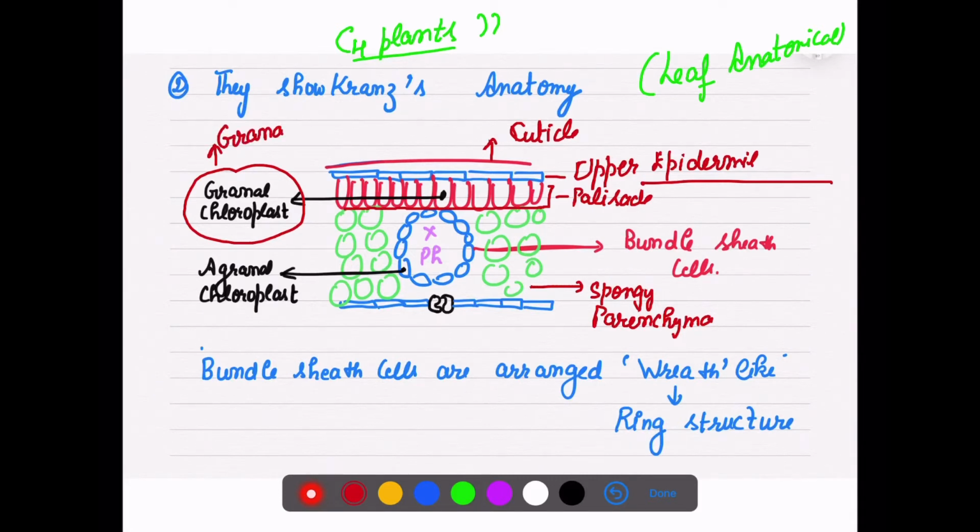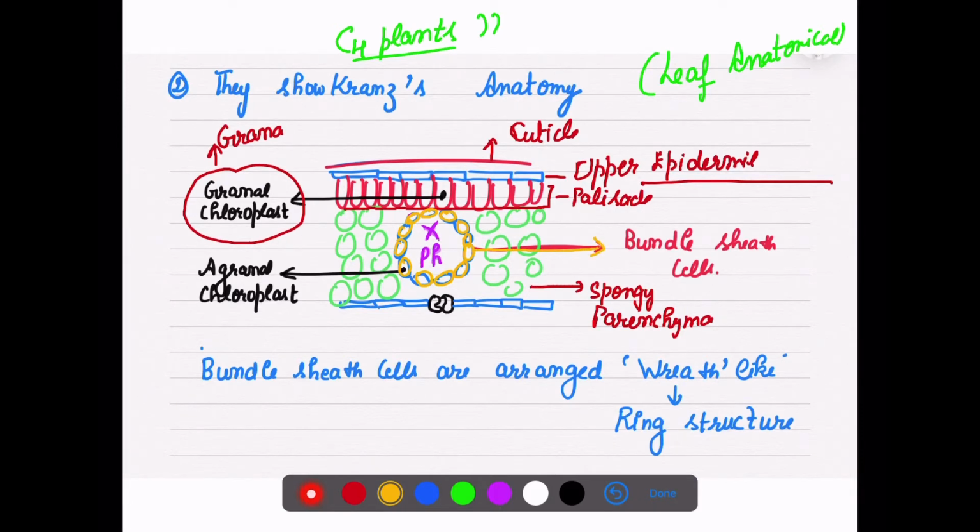Now there is a layer of cells around the vascular bundle. As you can see, here is the xylem and here is our phloem; these are our vascular tissue. This layer of large cells around the bundle is known as the bundle sheath cells.